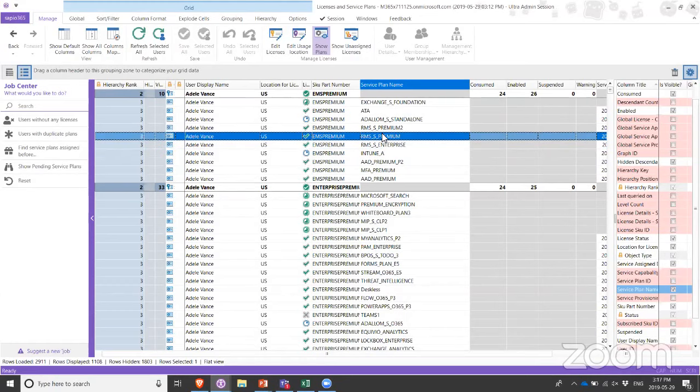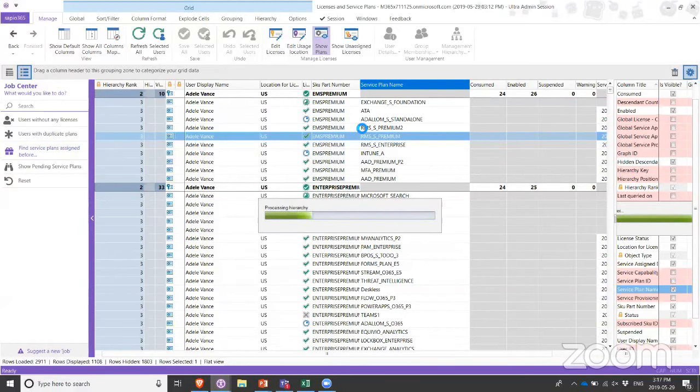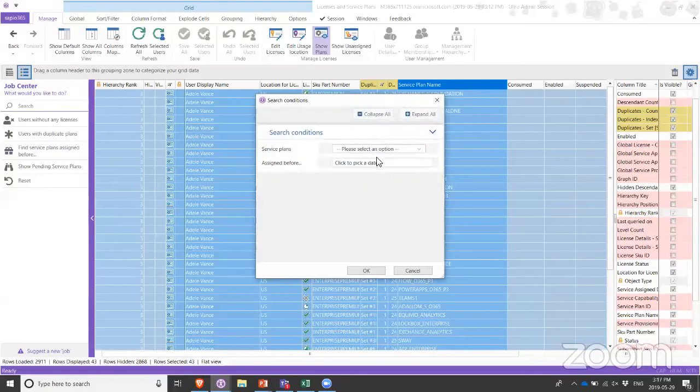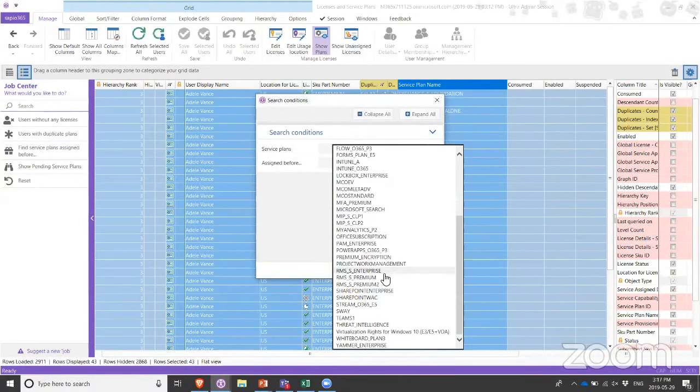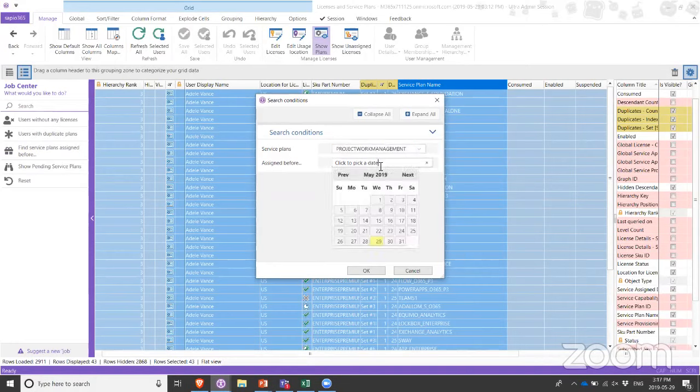So they asked for a way to simplify this, and we created a Job Center job for it. So this is the Find Service Plans Assigned Before job. What I'm going to do is demonstrate this real quick. We're actually going to use a project-related service plan. So we're going to use the Project Work Management service plan and show me everything that was assigned over a month ago, right? Now this is a demo tenant, so I don't have 3 months, but let's see what we get with this.